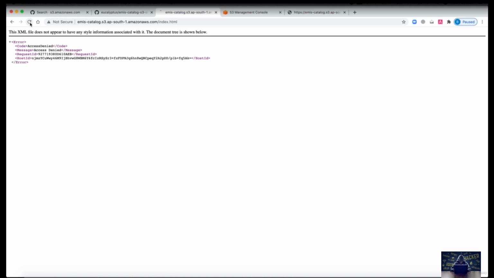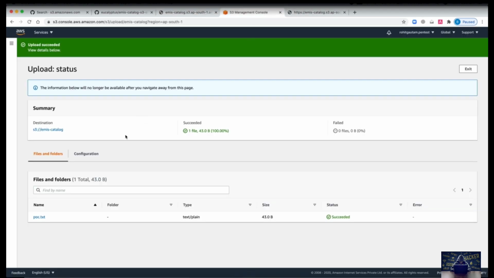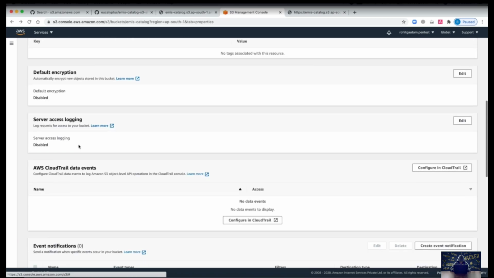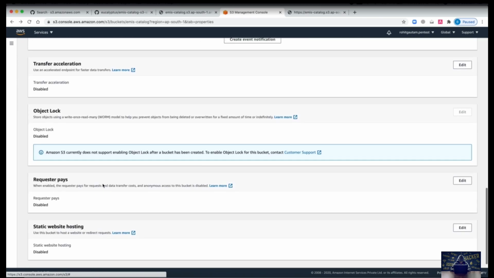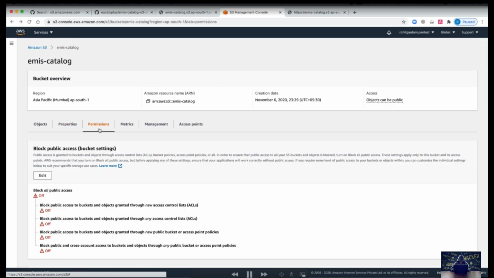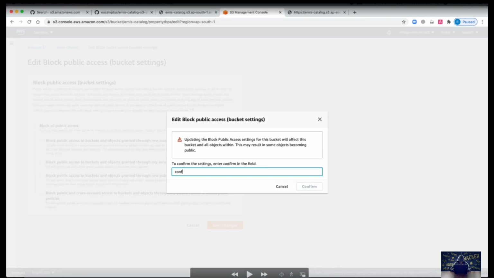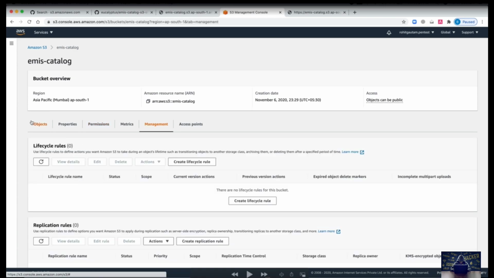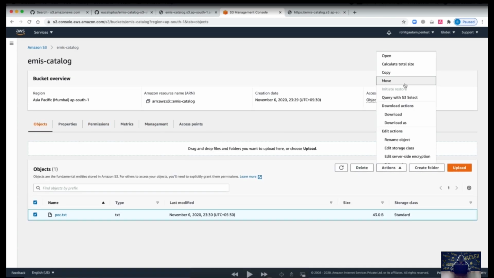We have hosted content in it, the file poc.txt, not index.html. That's why it is giving an access denied error, because there is no such file as index.html. There is only one file, which is poc.txt. So now we are going to rename poc.txt to index.html. Let me skip this part of the video. I'm changing the bucket settings to public, and you have to confirm that. It's already confirmed.